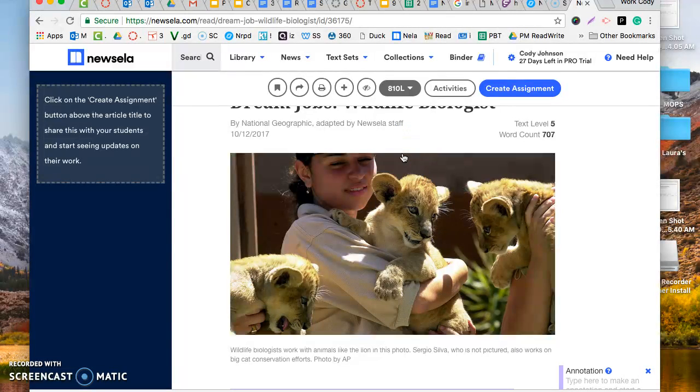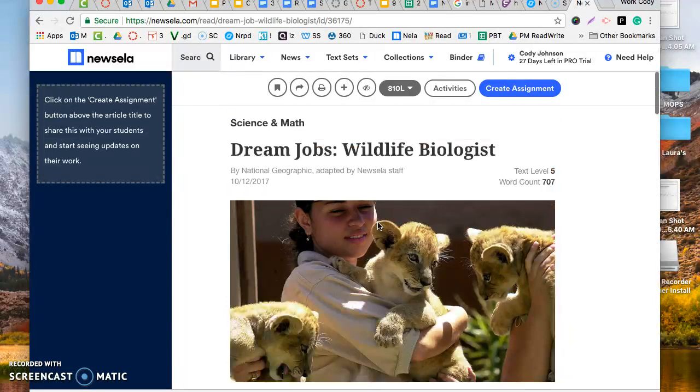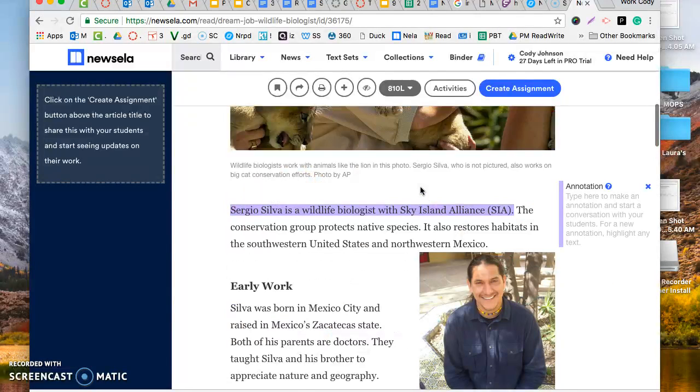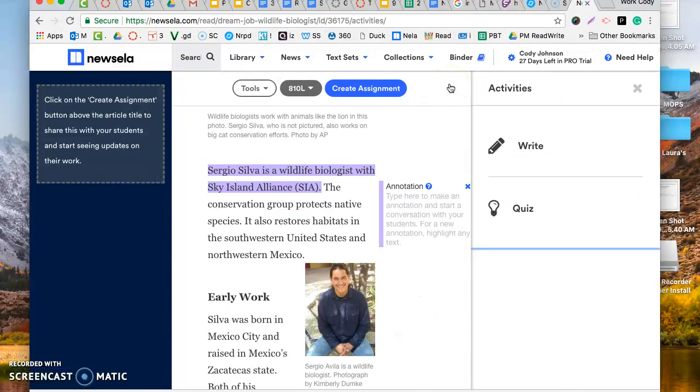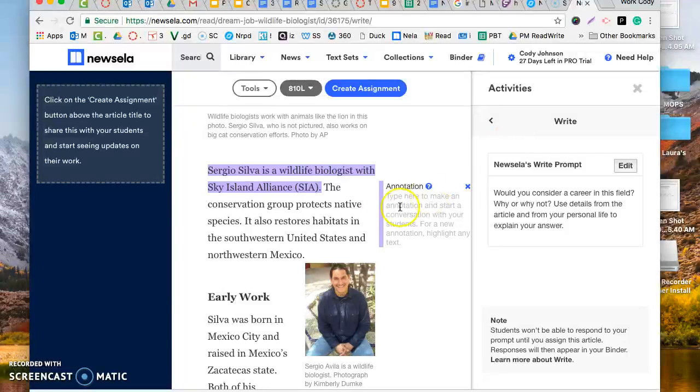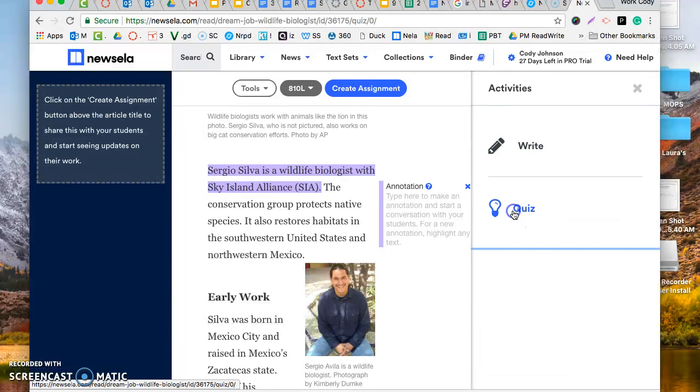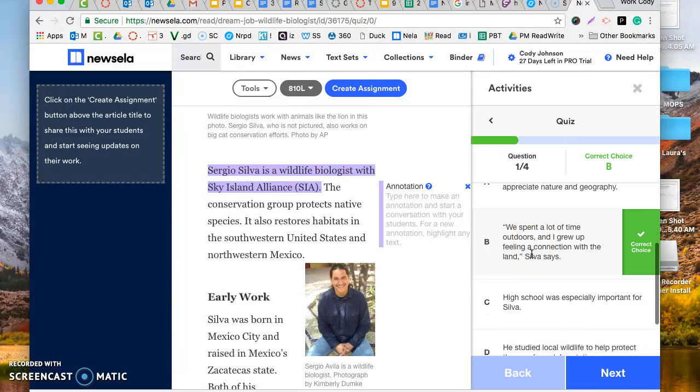So let's say I didn't quite understand that first paragraph very well. I wanted to change it. There I go, I changed it. Now what I'm going to do is hit on activities, and I have a writing, and you can always see the article here, and you can answer the writing there. And here's my quiz questions. Okay?